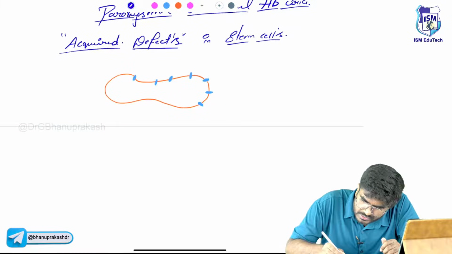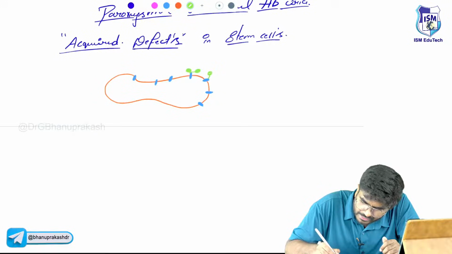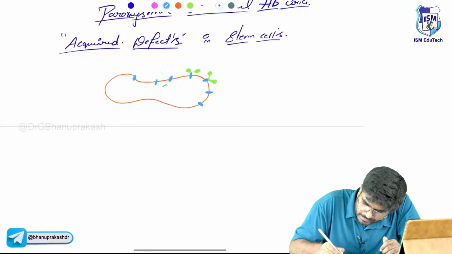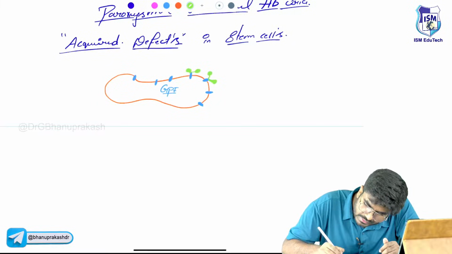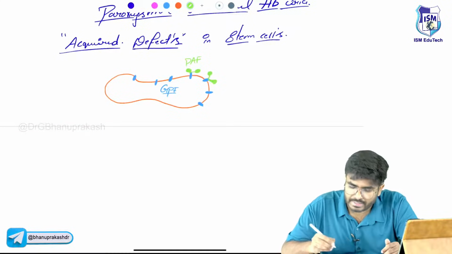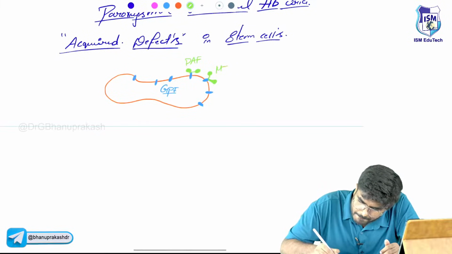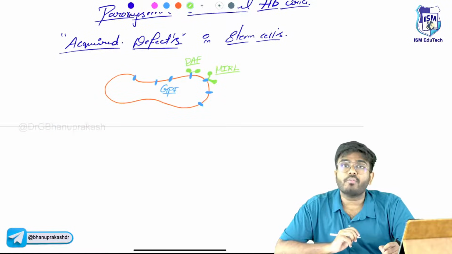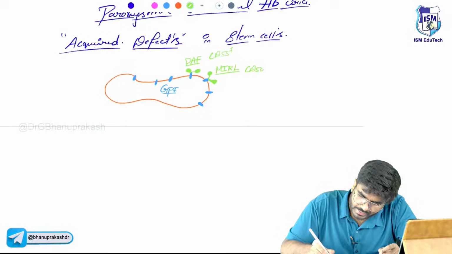Look here, guys. To this, there is something called DAF and MIRL. Two other structures are attached, DAF and MIRL. So let's write one by one. First one is GPI, a lipid anchored protein. The blue color one is the GPI. And what are these green color things? They are DAF, decay accelerating factor, and MIRL, membrane inhibitor of reactive lysis. One is CD55 and one is CD59.